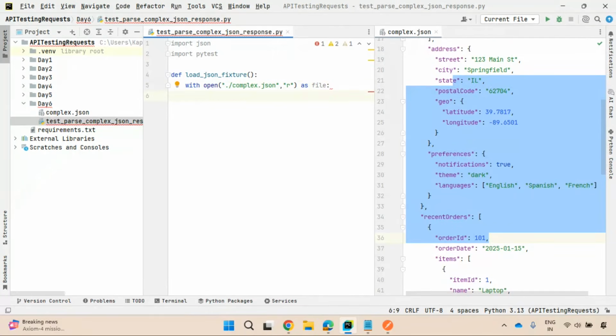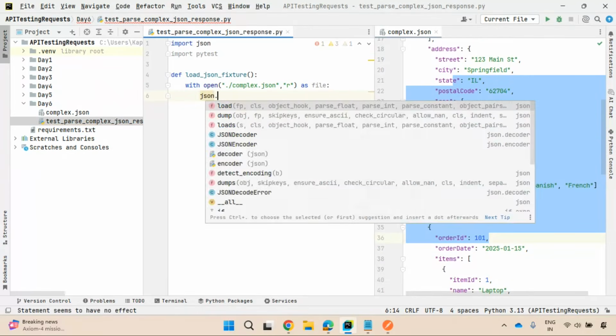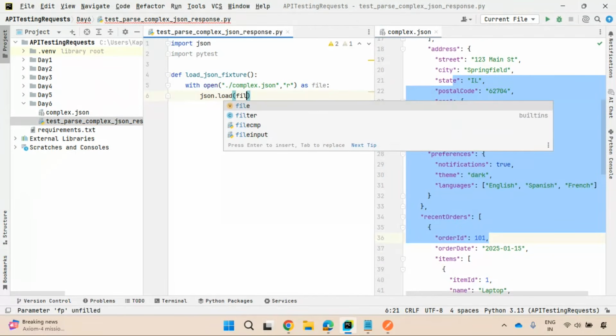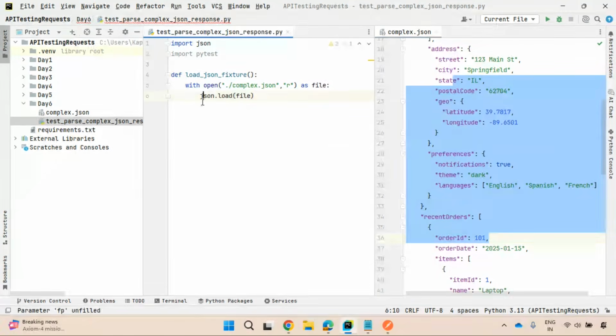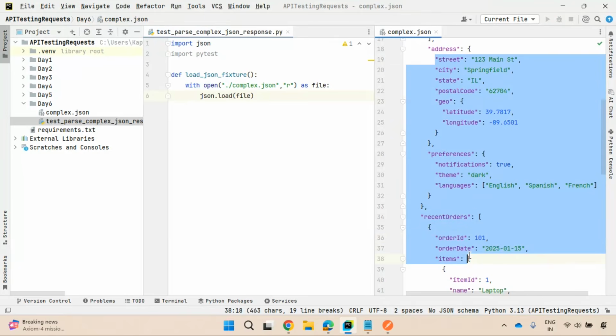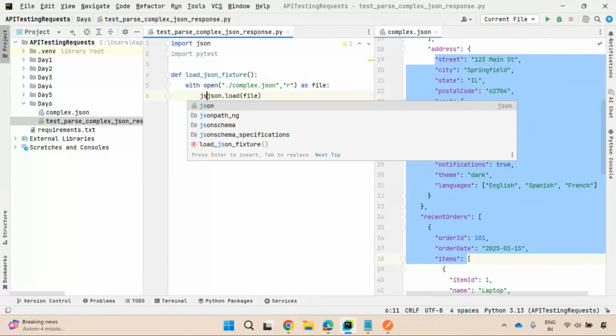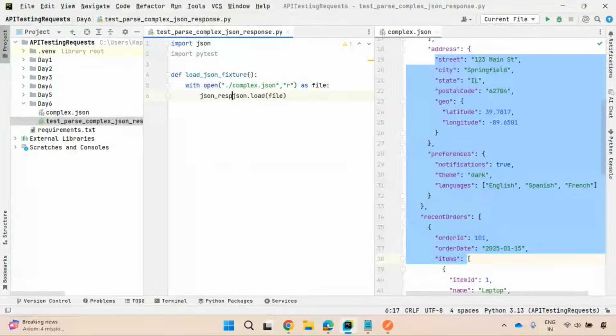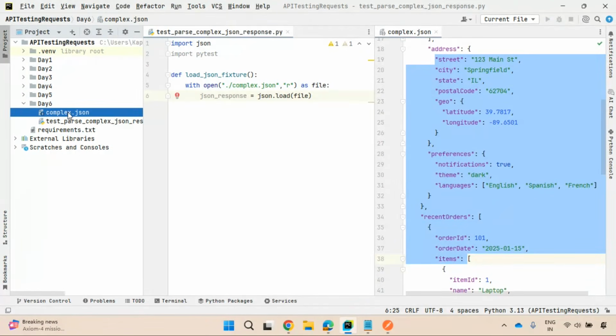Good. So I'll load the file, which is a JSON file. How can you load it? By using the json.load function. You need to specify that JSON file. It will give me a JSON response, right? Whatever JSON response it has, I'm loading and storing inside some variable, json_response. Very good. Up to here it is fine. The main important thing is that in the current working directory, you have this complex.json. So I have captured this very clearly.